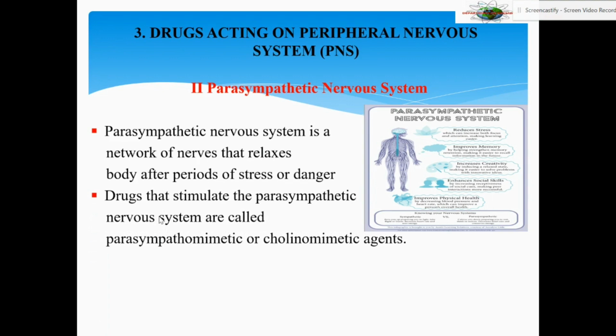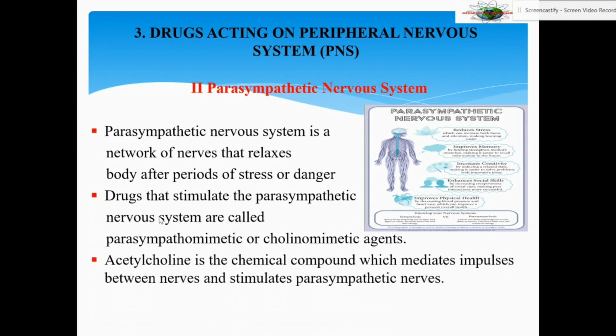Drugs that stimulate the parasympathetic nervous system are called parasympathomimetic or cholinomimetic agents. Parasympathomimetic, that is, they mimic the parasympathetic system, or cholinomimetic agents.